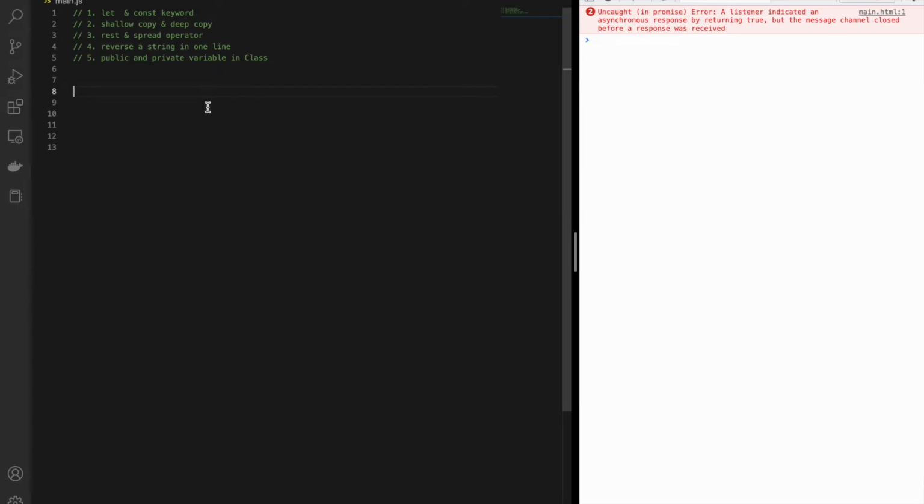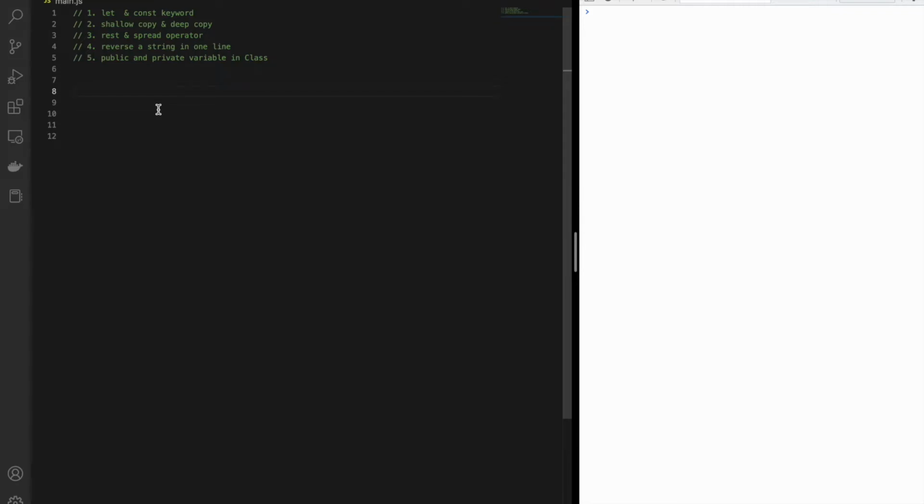So today we are going to discuss the 5 basic JavaScript concepts that an interviewer can ask you in your JavaScript interview. So let's not waste time. First, I'm going to discuss what let and const are and the difference between them. Second, what shallow and deep copy are.